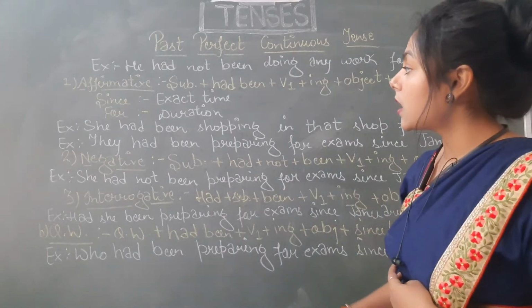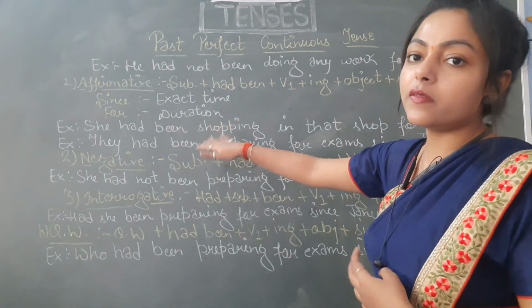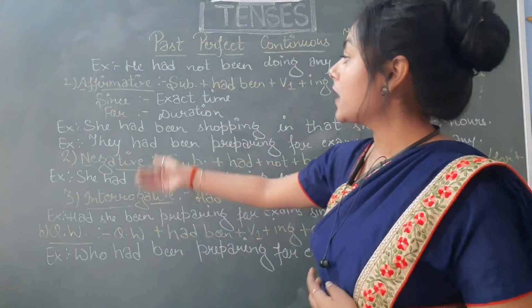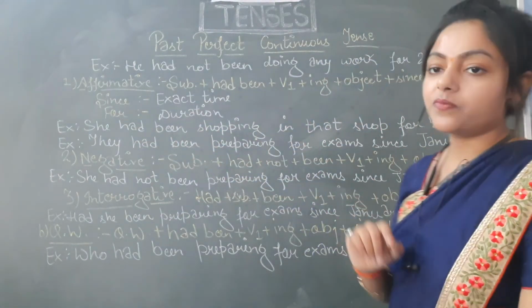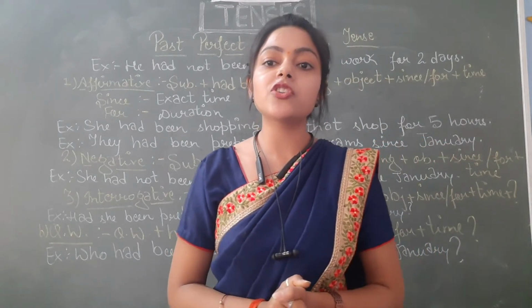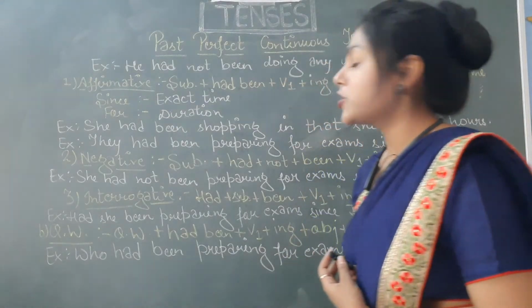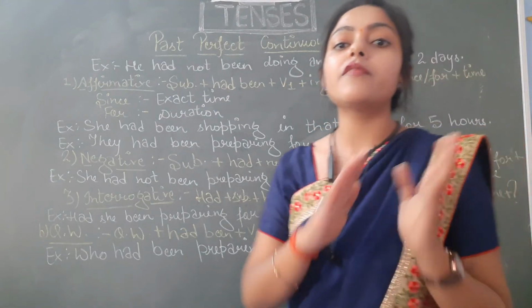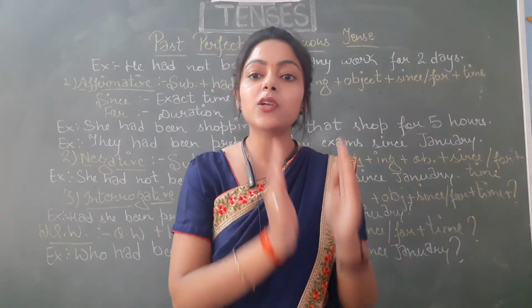If we have to make the interrogative of this sentence, how will we make it? The sentence will be like, had she been shopping in that shop for 5 hours, and then we'll end the sentence with question mark. So I hope yes no type question is clear to you. Now the next type is question word type. So in question word type, as I told you previously also, wherever there will be a question word type question, first of all you have to place that question word.